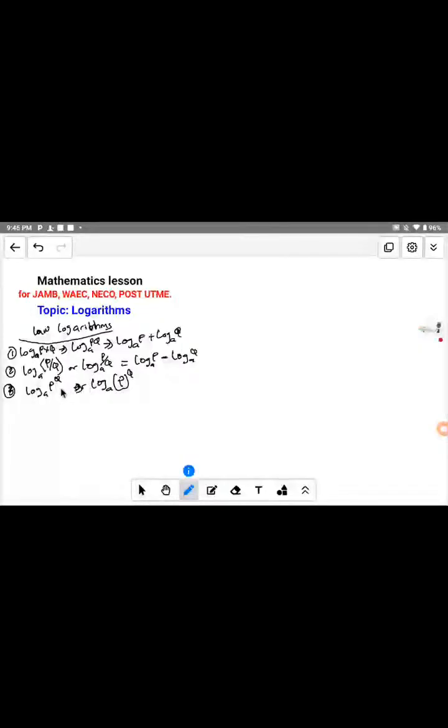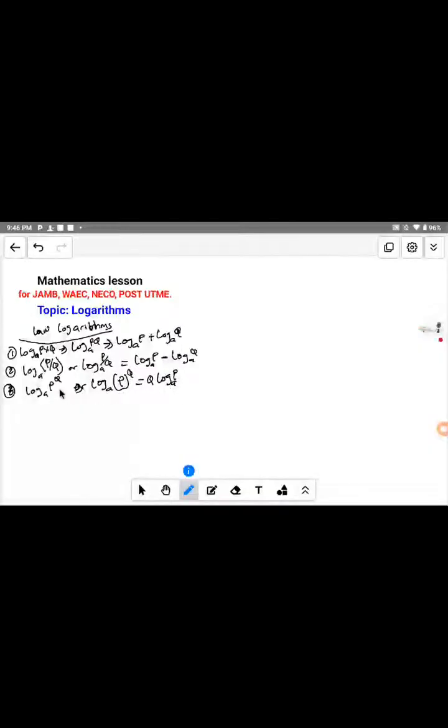So this means that the raising power, the index here, will come to the front of the logarithm here. We multiply by this logarithm. So that is going to be equal to this Q multiplied by the logarithm, Q times log base A of P.